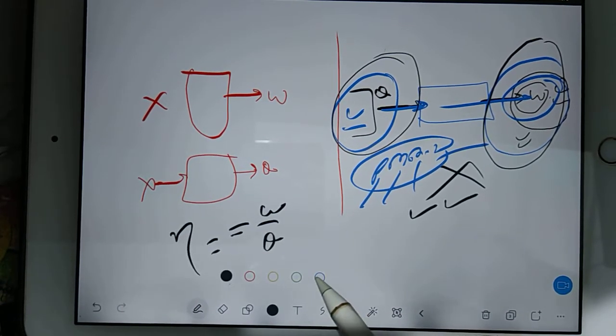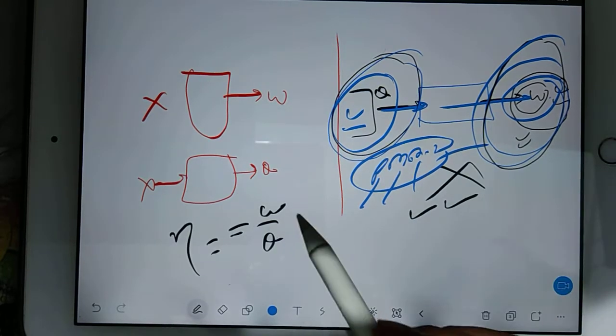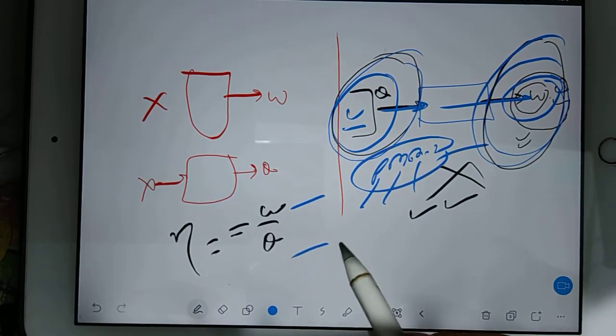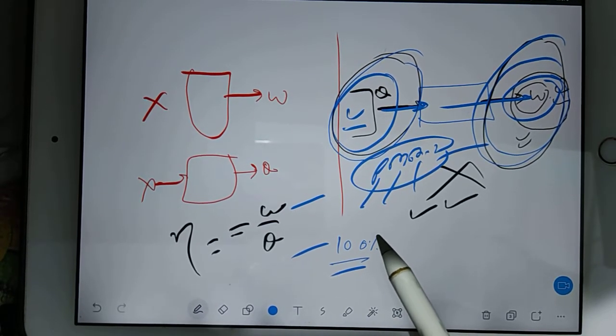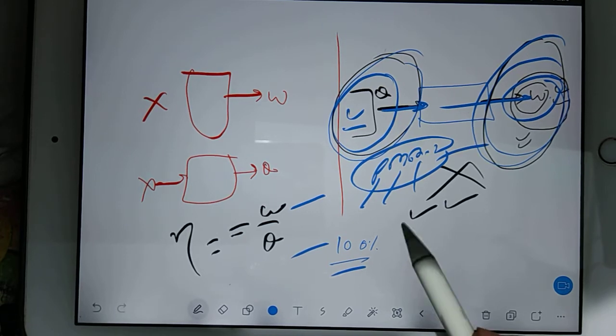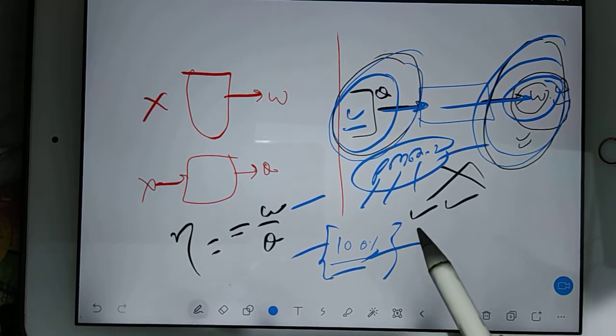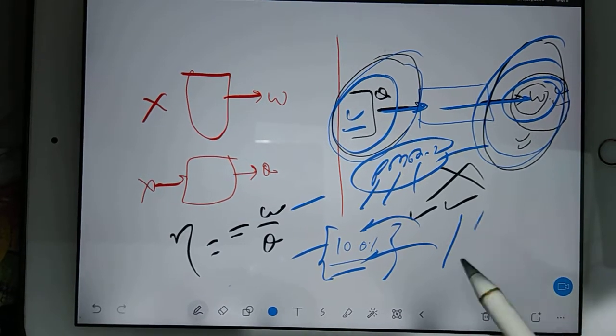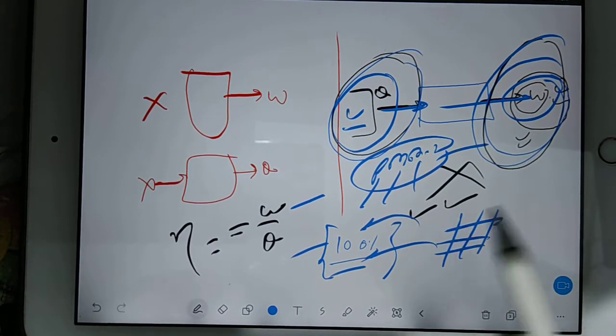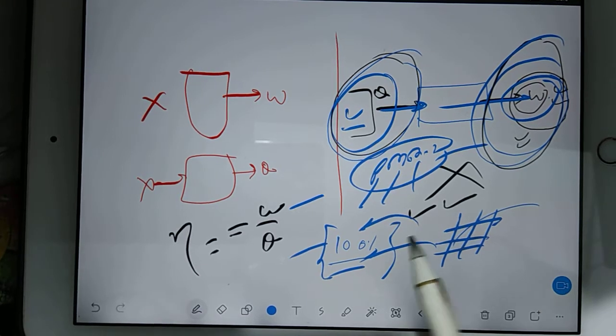Output is work, input is heat. Efficiency is 100%, because they both are equal. It is magical. Humans cannot produce something which is 100% efficient, at least whatever we know till now. In future, who knows.